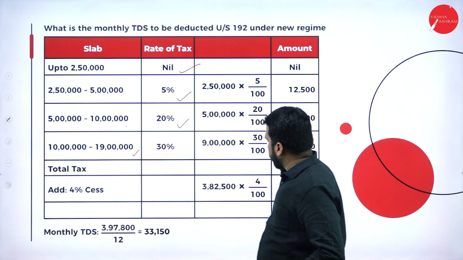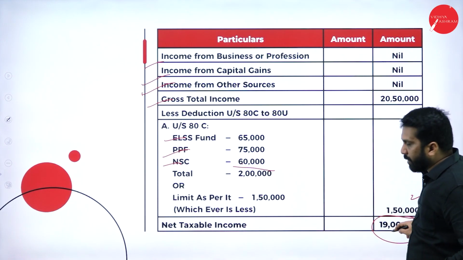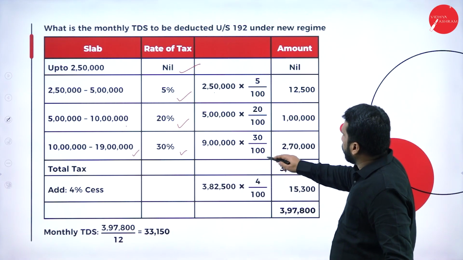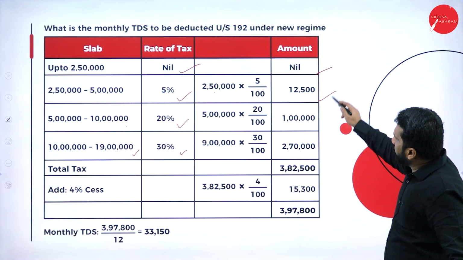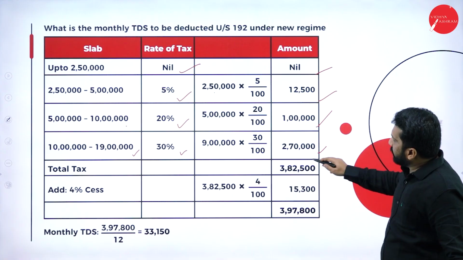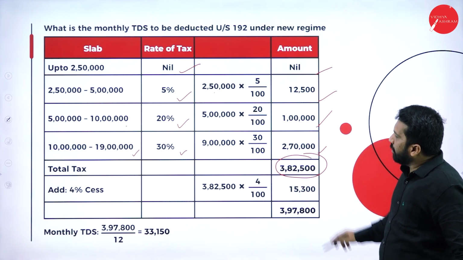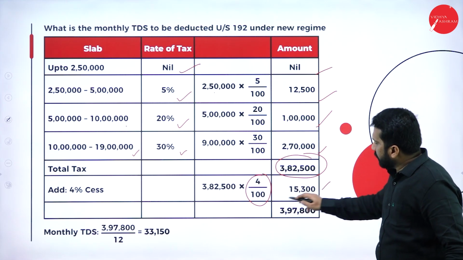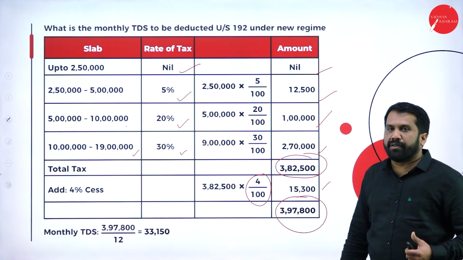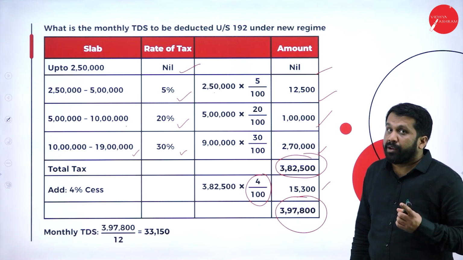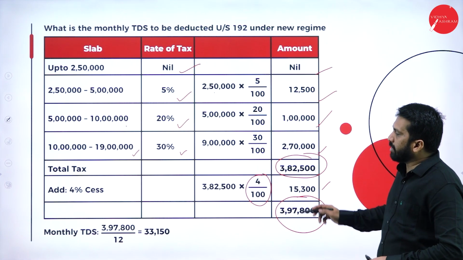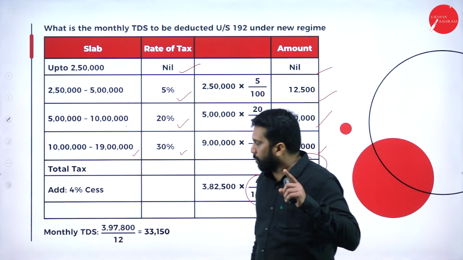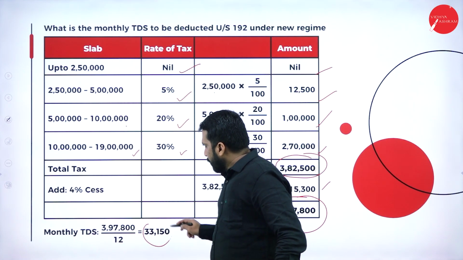And the remaining amount, 9 lakh is there, no? On 9 lakh, we calculate 30%. After doing all the calculation: nil, 12,500, 1 lakh, 2 lakh 70,000. Total 3 lakh 82,500. 3 lakh 82,500 plus 4% education cess, 3 lakh 97,800 is your final answer. Now, for this one, as I told you, in the TDS format, salary is always an average of 12 months. Divide by 12, your tax is how much?